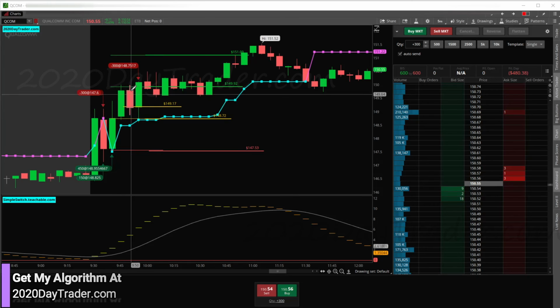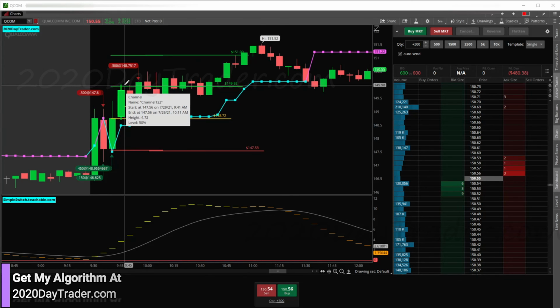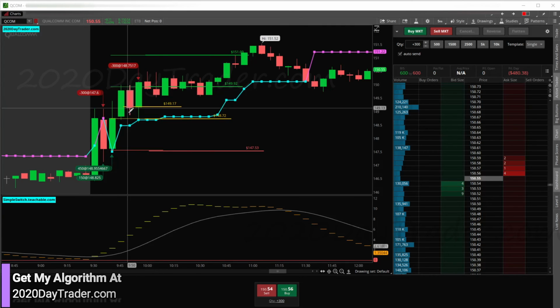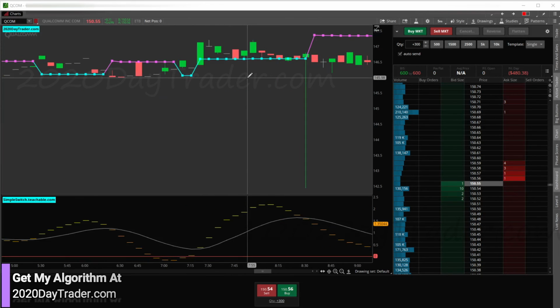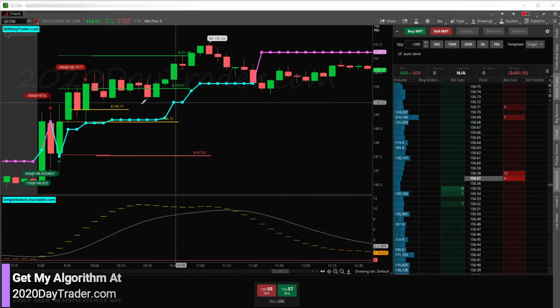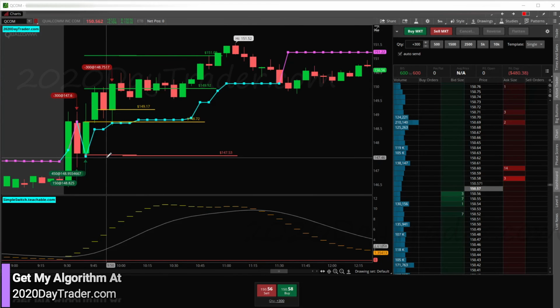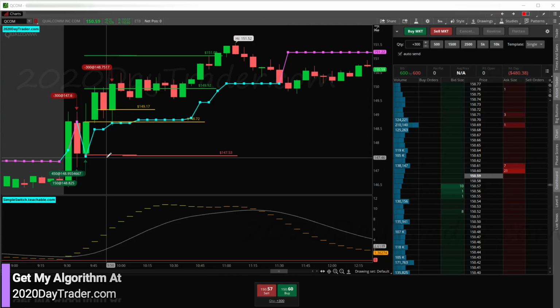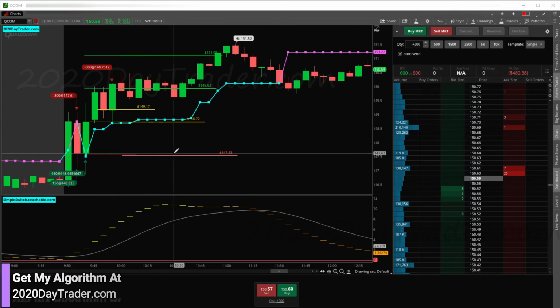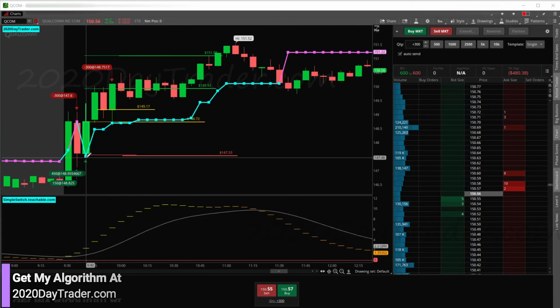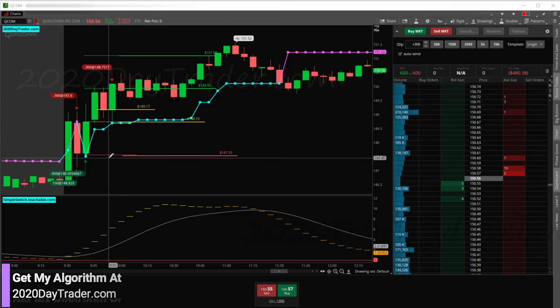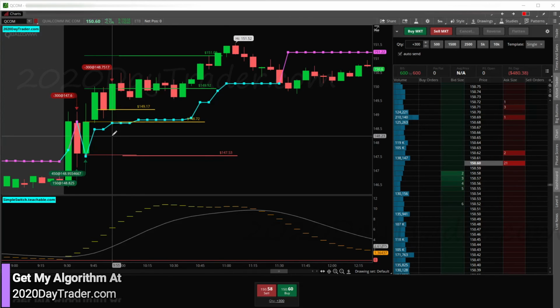And we jumped in, rallied up, hit this target, which didn't get me even on the day, but it would have been nice to get out there. I moved my stop to break even because I felt strong that it was going to have a nice move to the upside based on what the whole market was doing, breaking high of day, all that good stuff. But at the same time, I didn't want to put my stop back down here and turn this into a much bigger red day that would be hard to recover from. 480 is easy to recover from, but a 900 is a different story. That's going to take another day or two to recover from. So I didn't want to do that.